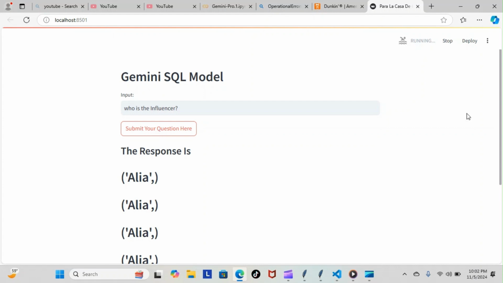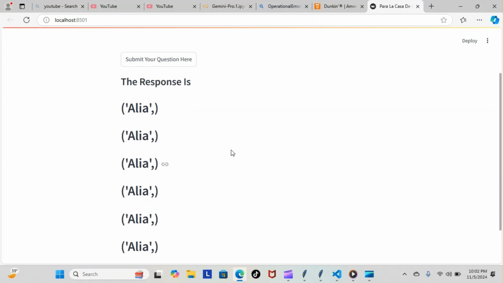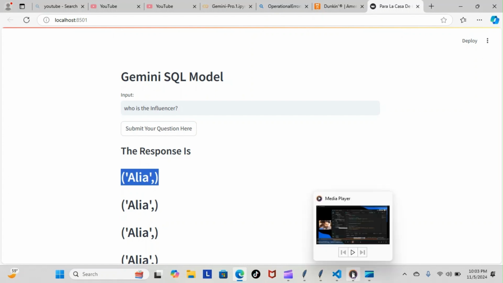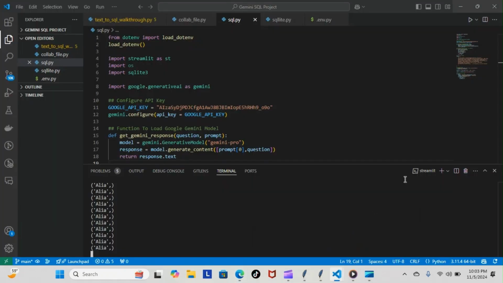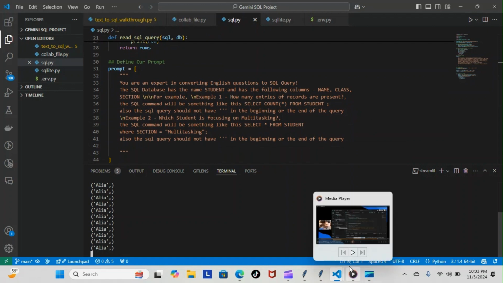What do you know? Look at that. So I got a little bit further. As you can see, it's still repetitive, but now we don't have the whole array or the whole list of things that were in that list, like the name, the section. What was the other? Let me check really quickly so we can be 100% clear what we're looking at here. So it's the name, class, and the section. So that's what we're looking at when we see that.